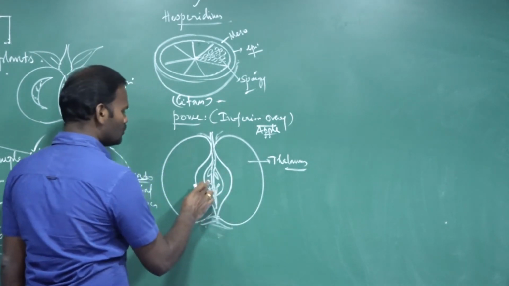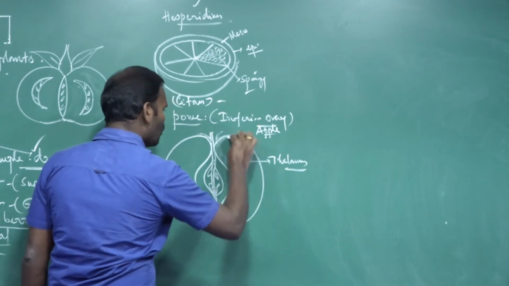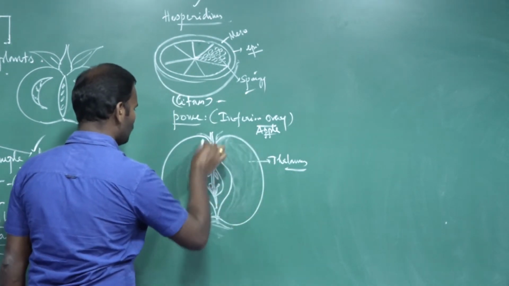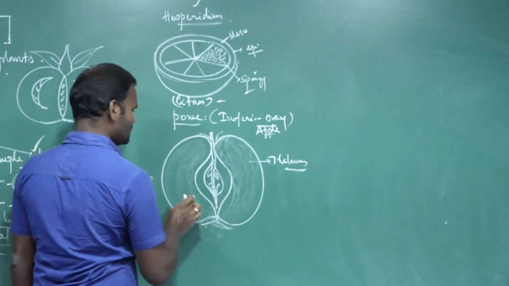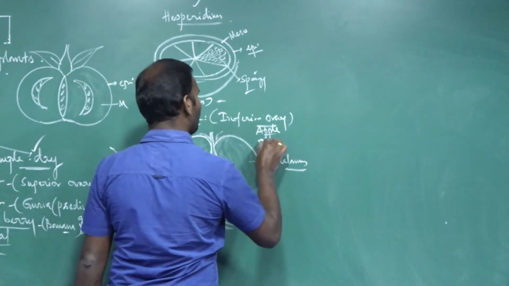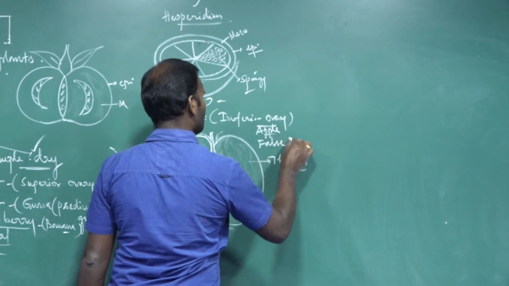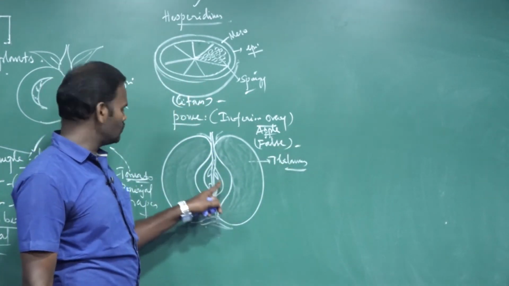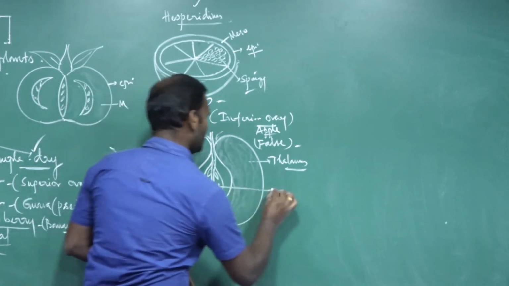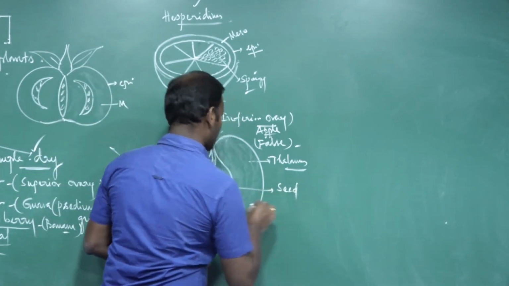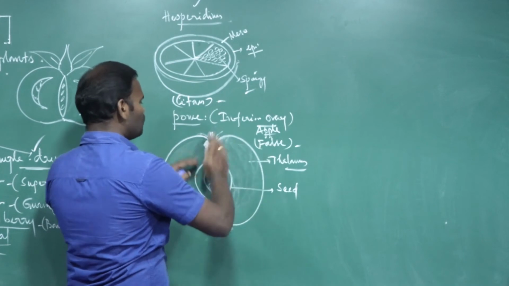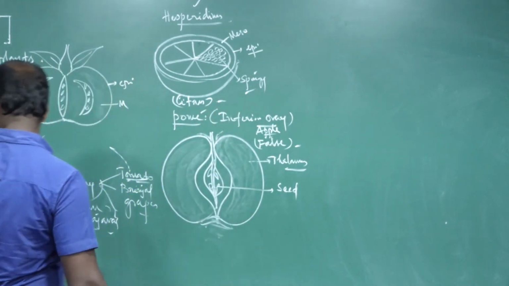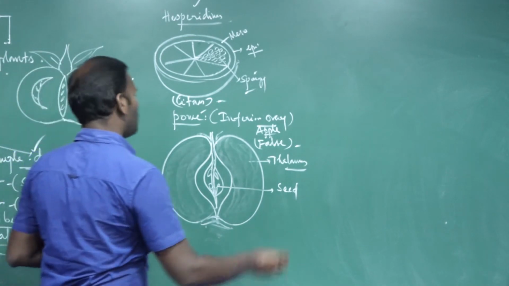The true fruit is enclosed by the development of fleshy thalamus, which is the edible portion, so it is said to be a false fruit. It is a true cum false fruit. The true fruit is inside, completely enclosed by edible thalamus. It is a pome.